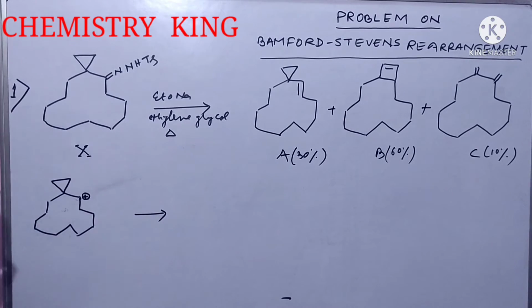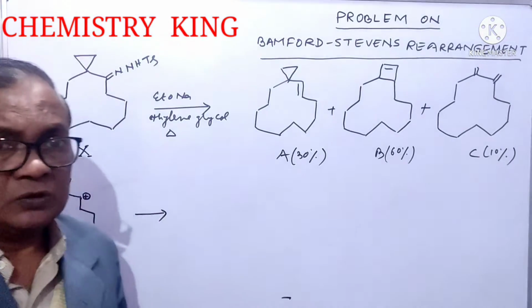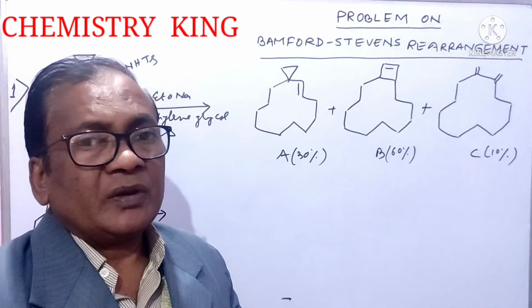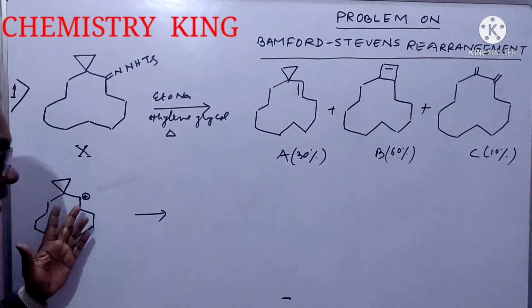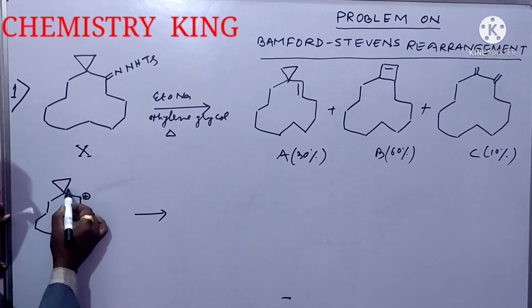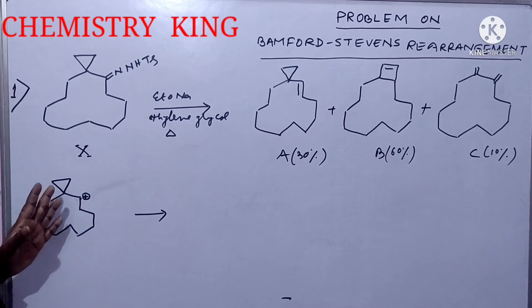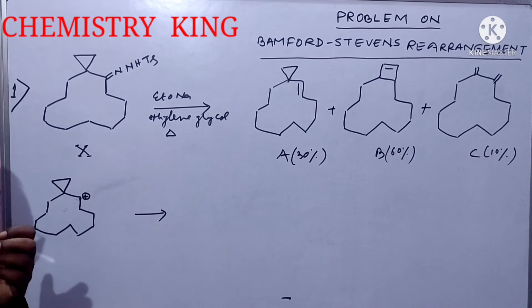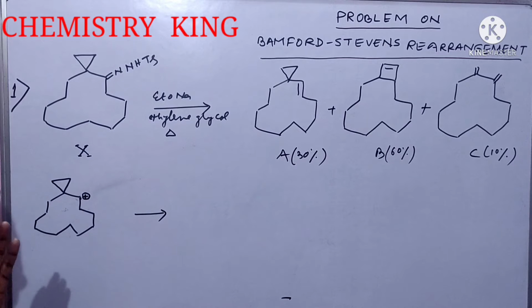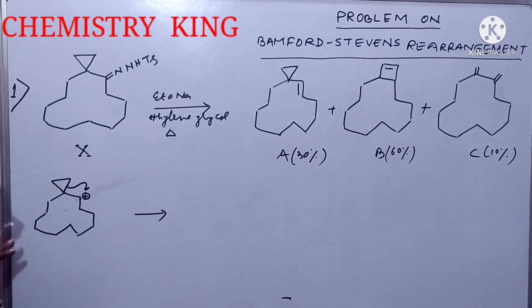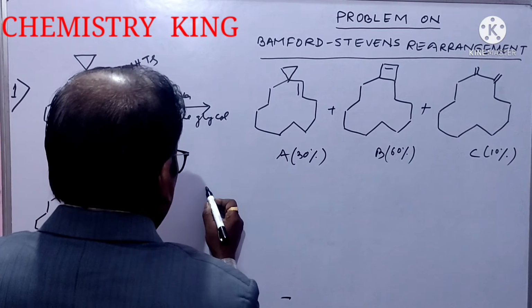Already you are acquainted with the mechanism of Bamford-Stevens rearrangement in protic solvent. It is the intermediate. And here this 3-membered ring is quite strained. So to release the strain, this bond will shift in this fashion and you will get